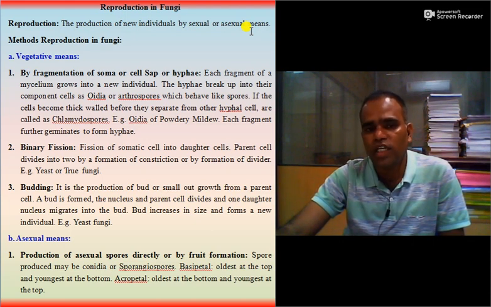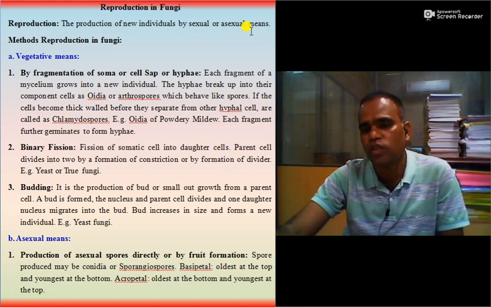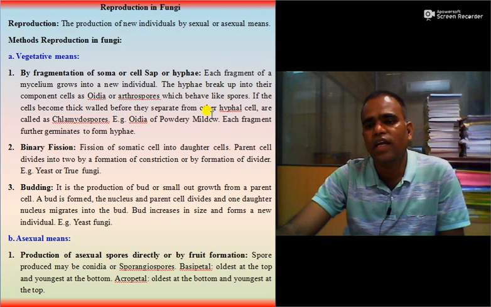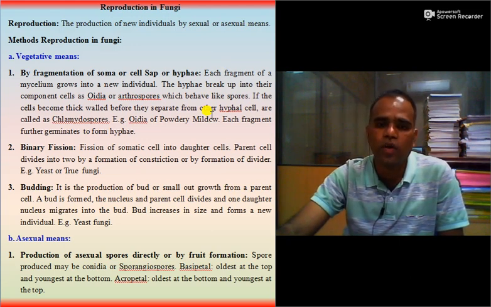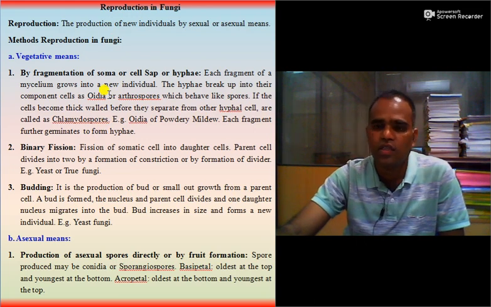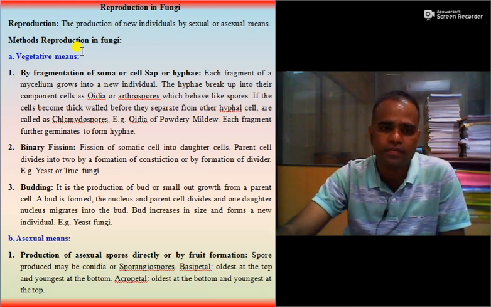One is vegetative reproduction, second is asexual reproduction, and third is sexual reproduction. Some organisms under the heading of asexual reproduction include both vegetative and asexual means, but here we are listing them separately.